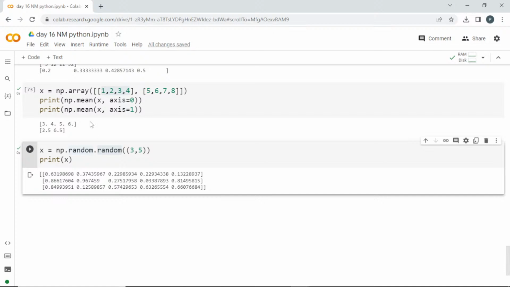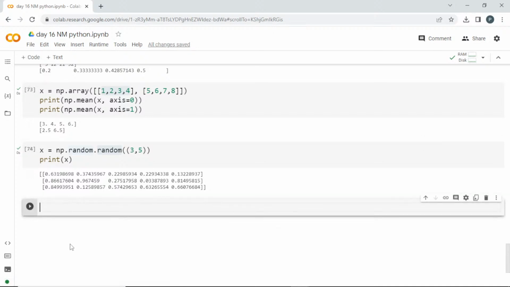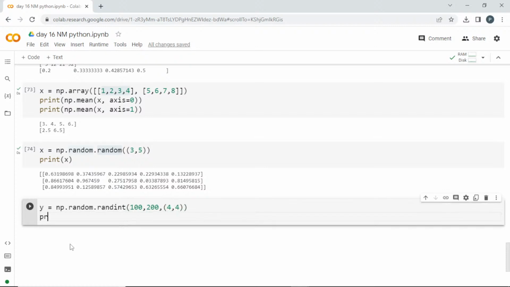And if you want integer, then you have to mention what is the range. This is the same with random. So I'll create, okay, here I want to mention what is the number range. I'll pass it from 100 to 200, comma, I want to pass the shape. Here I'll pass 4, 4. I'll print y.